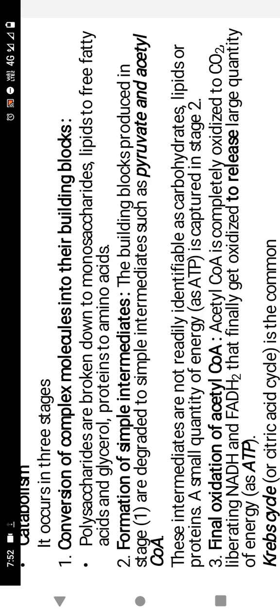Then the final oxidation of acetyl CoA. Acetyl CoA is completely oxidized to CO2 and enters the electron transport system. First, the acetyl CoA enters the Krebs cycle, that means the TCA cycle. Only then does it enter the electron transport system. So that is the final oxidation of acetyl CoA.